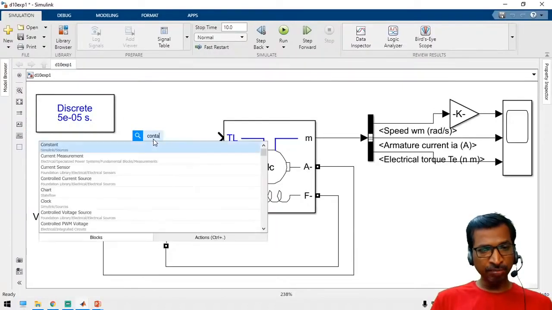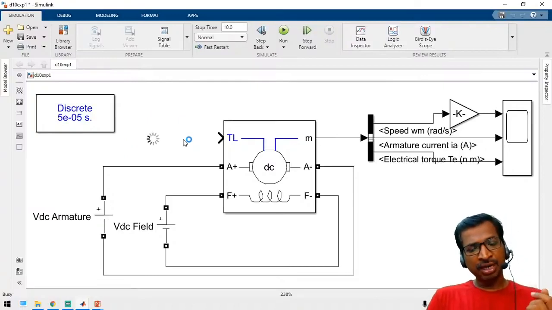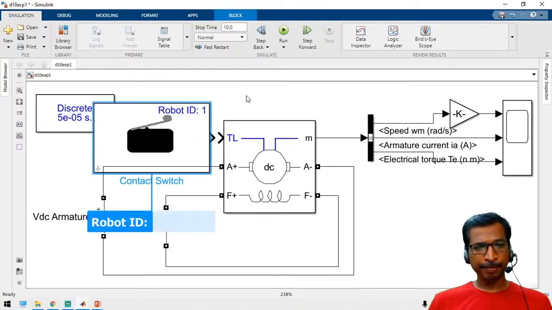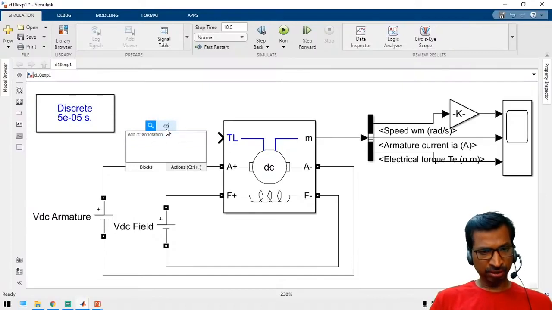Take a constant block to apply a load in Newton meters. However much torque you need, you can apply as a load to the motor. Here you can vary the value from 0 to the maximum full load torque.